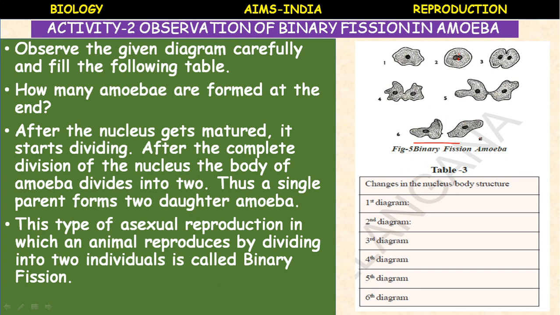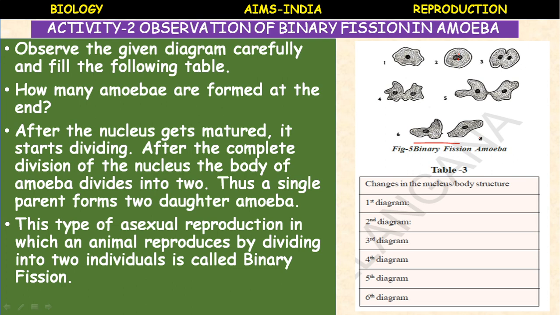In microscopic organisms like amoeba, which you already studied in lower classes, the single cell begins reproduction by the division of its nucleus into two nuclei. This is followed by the division of its body into two, each part receiving a nucleus. Finally, two amoebae are produced from one parent amoeba.